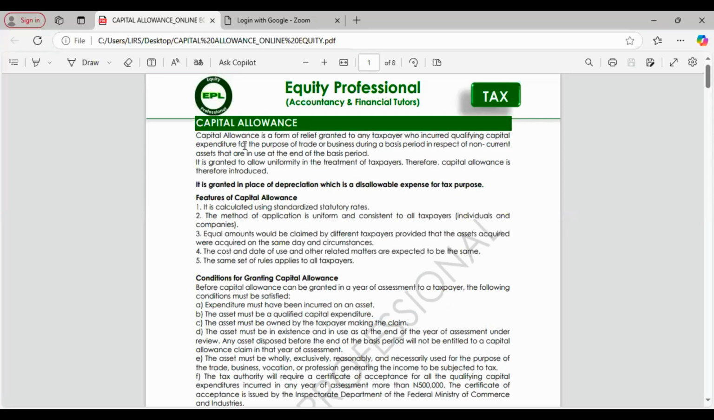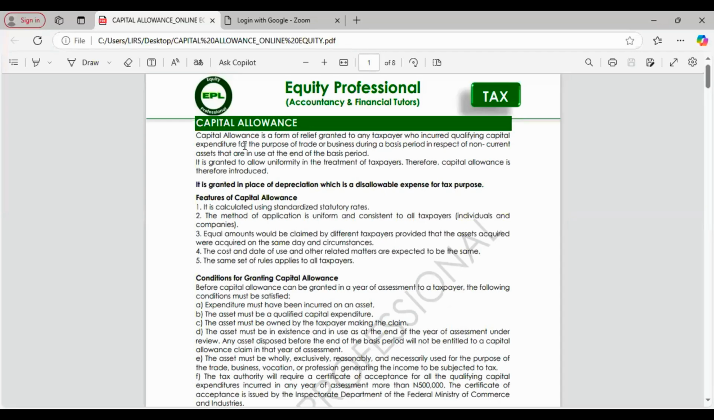So we are moving to capital allowance today. We need to look at the reason behind capital allowance. Firstly, under our financial accounting, when we buy any non-current asset, they will say depreciate the asset, or spread it, amortize it over some number of years, so that you can recover the money that you used in buying those assets for business.